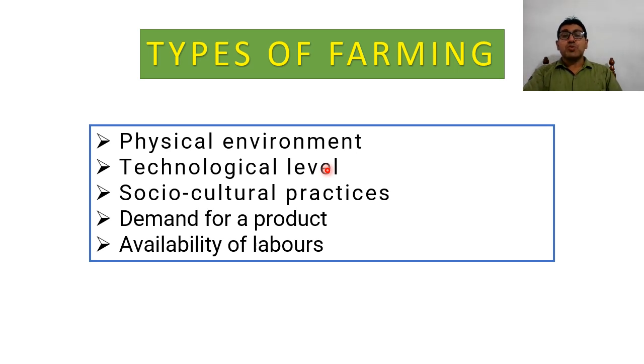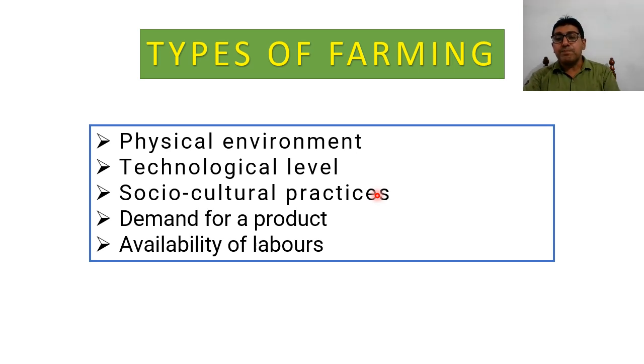Next is socio-cultural practices. When we talk about agriculture, especially in developing and backward countries, people grow crops that are consumed or used by them as food crops.